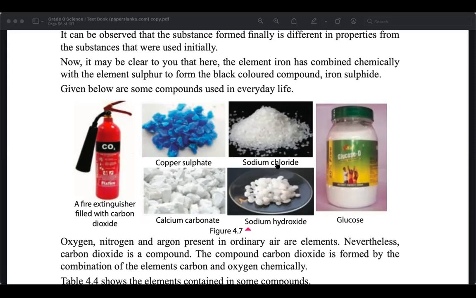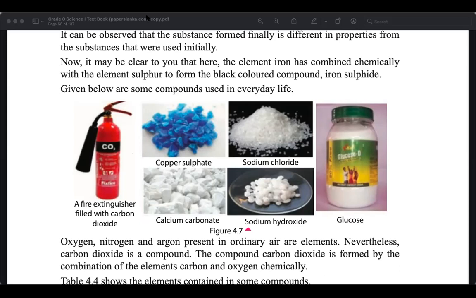So zinc and sulfuric acid will react and emit hydrogen. You can collect this hydrogen in a balloon, and this balloon is inflatable.